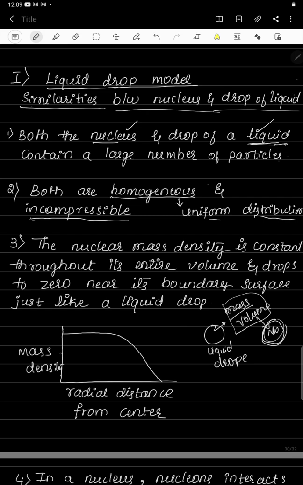Look at this graph. If you plot the mass density versus the radial distance from the center, you will see that in the entire volume the mass density is almost constant, and at the boundary it drops to 0. So this is the third similarity. Once again, the nuclear mass density is constant over the entire volume and it drops to 0 near the boundary surface.